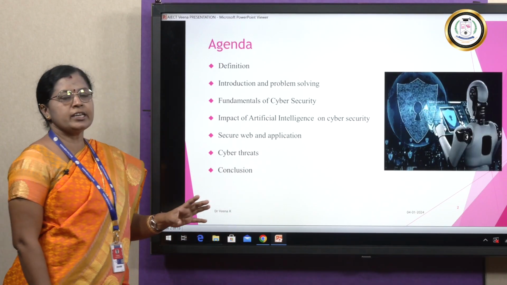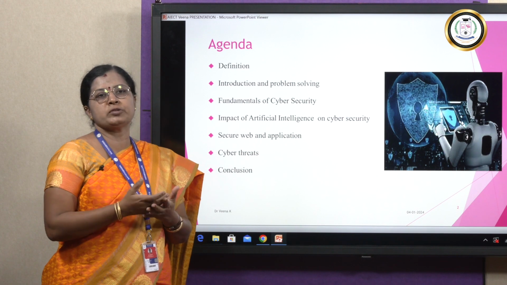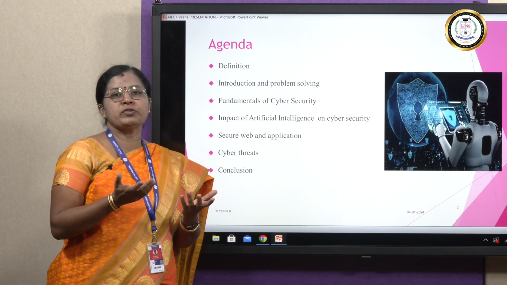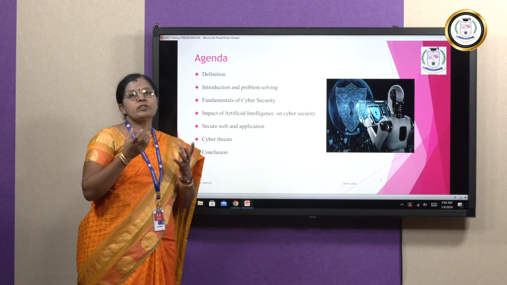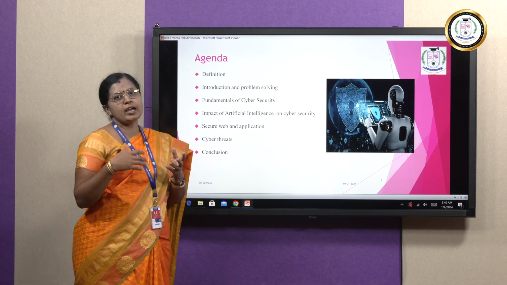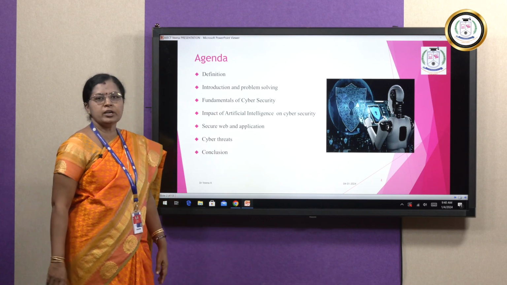Then we see how to secure our web. We are using so many websites and loading so much data, so how can we secure the websites, and how can it be applied? Then finally, what the cyber threats are, and the conclusion.